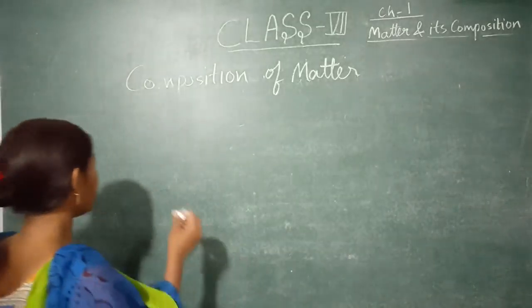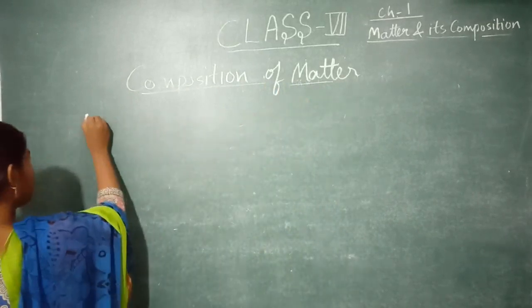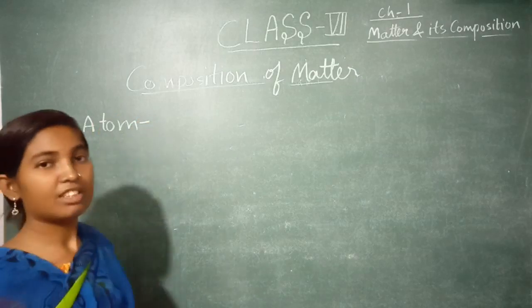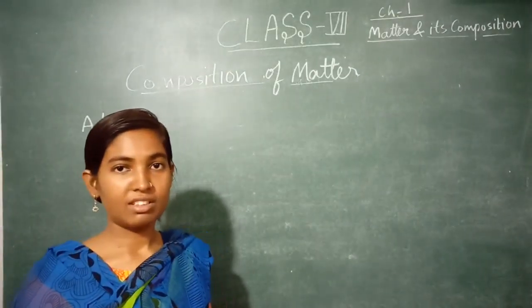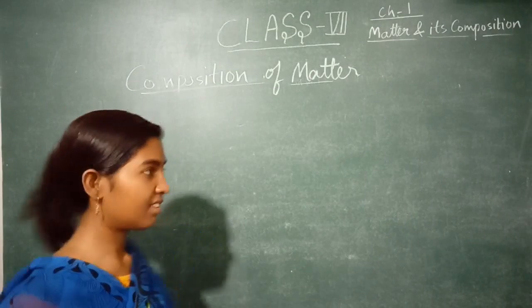So we can say this matter is made up of atoms, and this atom is the smallest unit which does not have independent existence.